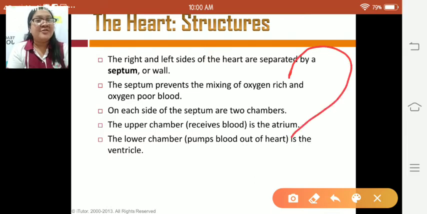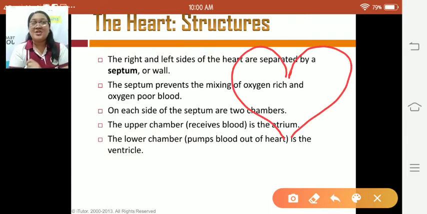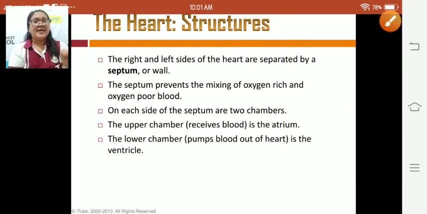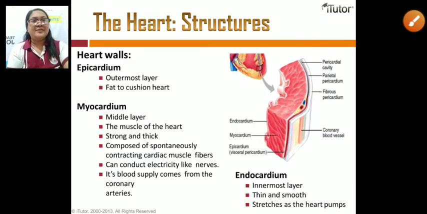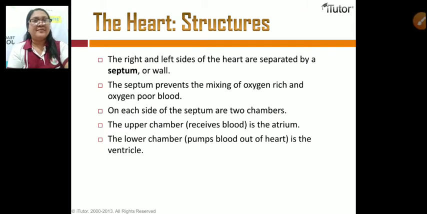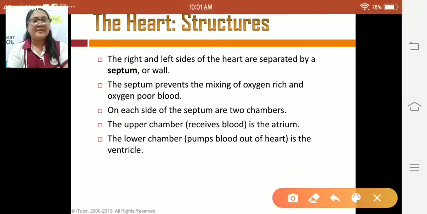Kung example lang ni siya ang aton nga heart, ang diri sa tunga niya nga naga-separate sa duwa naton ka heart is what we call the septum. Okay? This is what we call the septum.